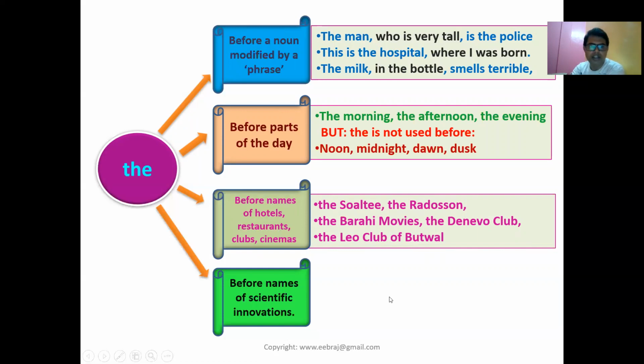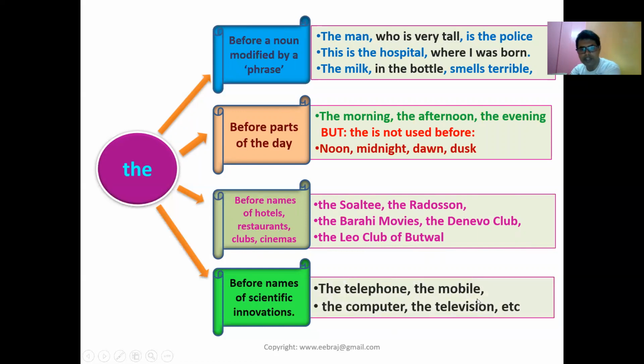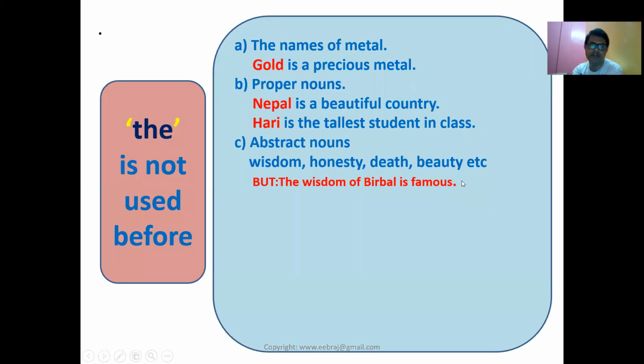Like that. Another one is that the is used before names of scientific innovations. For example, the telephone, the mobile, the computer, the television, etc. You can see so many rules and so many examples where we use the. Now the last one: the is not used before the name of a metal. For example, gold is a precious metal. Gold is a metal. That's why the gold is wrong.